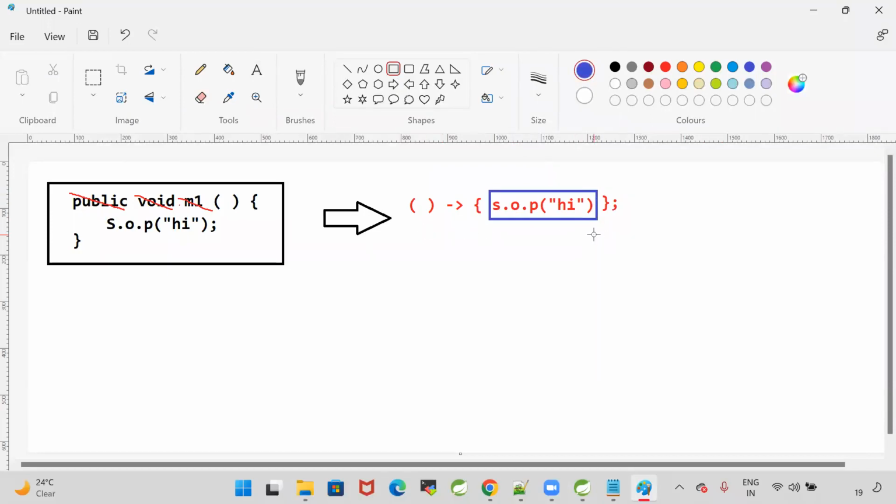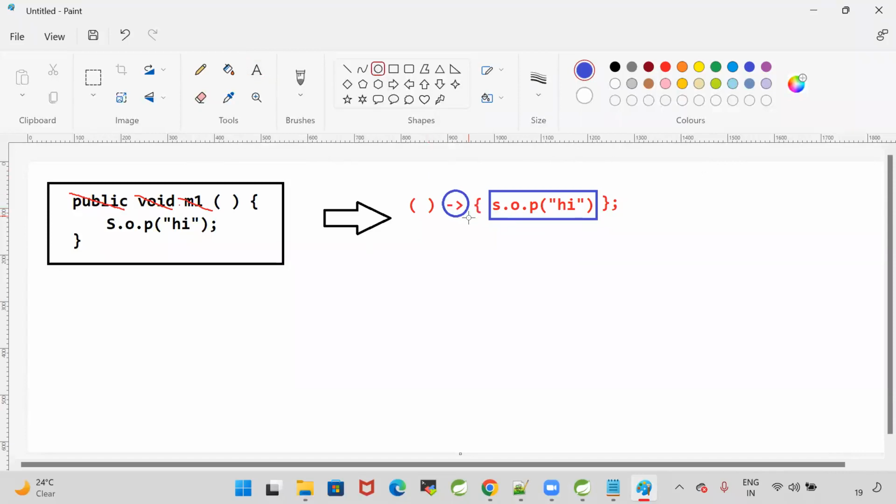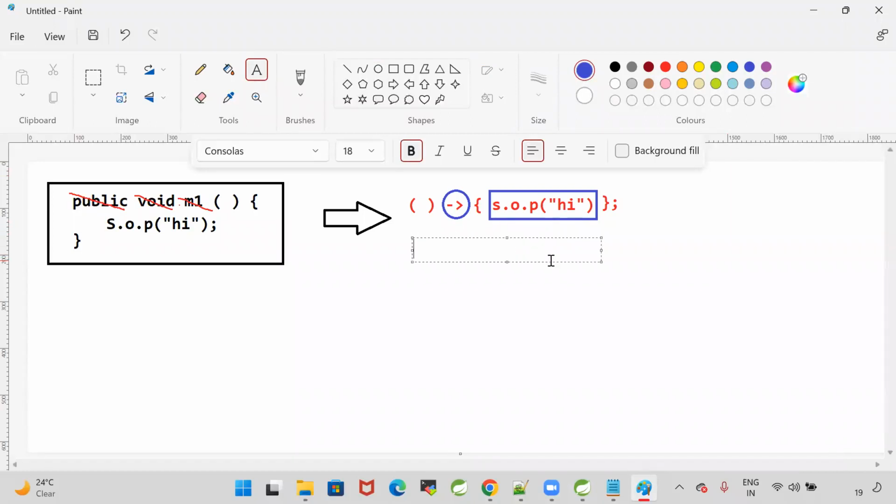Inside this lambda, we are not taking any input, but the lambda has a body. To represent the body, we use the arrow. Good. In the lambda body, I have only one line. When there is only one line in the lambda body, writing the curly braces is also optional. So I can convert this lambda like this.